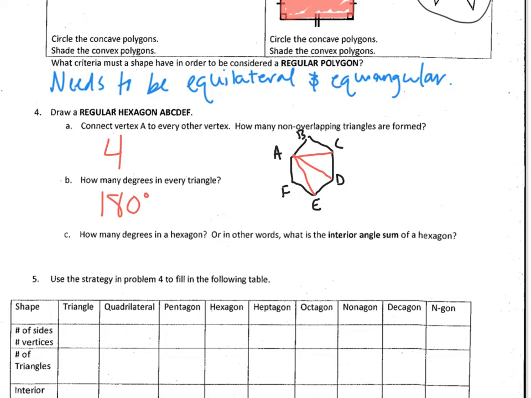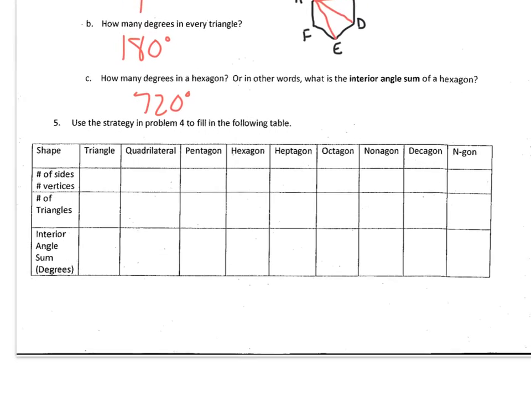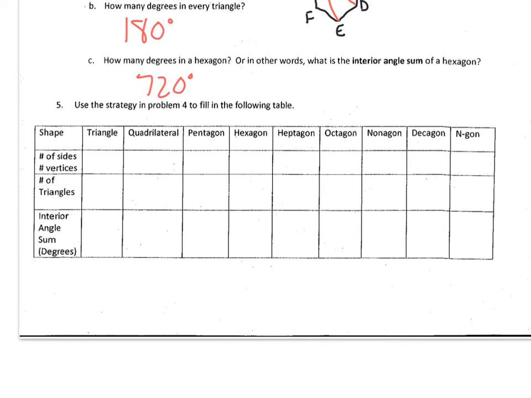Then it says, how many degrees is a hexagon? In other words, what is the interior angle sum of that hexagon? Well, if you've got 4 triangles, each of them 180 degrees, that should tell you that they are all 720 degrees. Every hexagon should be 720 total degrees on the inside. And then it says, use this strategy in problem 4 to fill in the overlapping table.